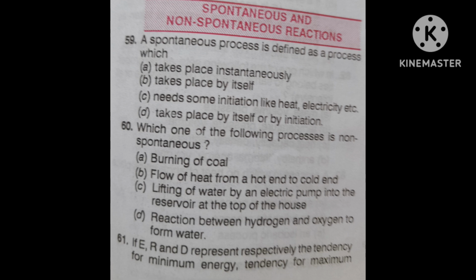So option B, delta S is equal to Q reversible by T, is correct. This is the direct formula. Delta S is equal to Q reversible divided by T. You do not have to apply any mind concept, because the direct formula is there.